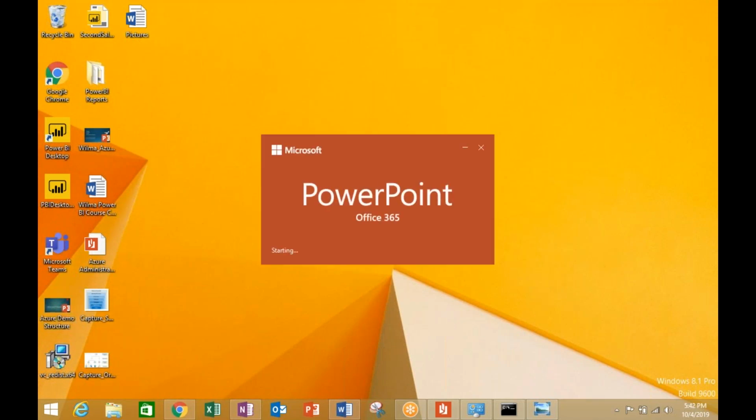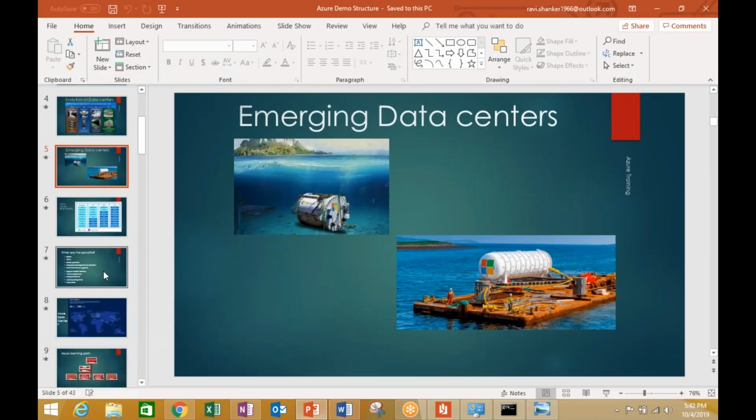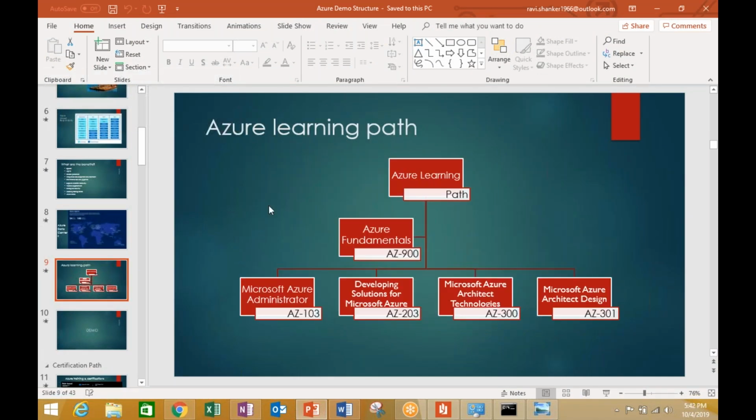There we also have options like deploy and configure infrastructure, configure storage accounts, configure virtual machines. Whatever is in the course content, all are listed there. I'm showing a screenshot on my screen, are you able to see this?